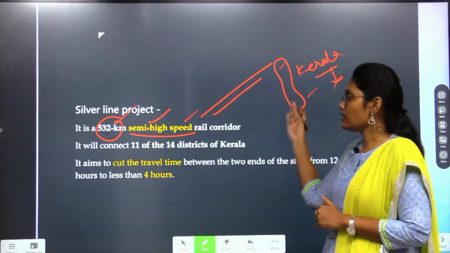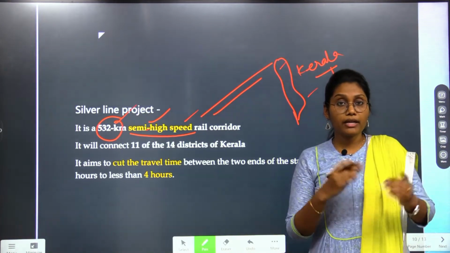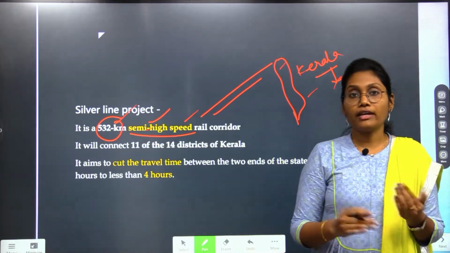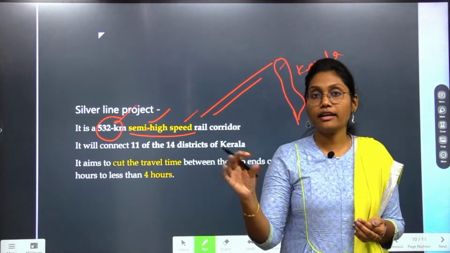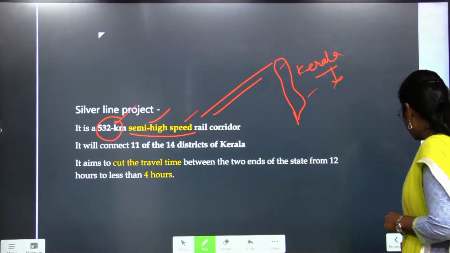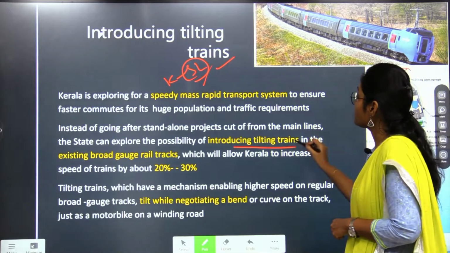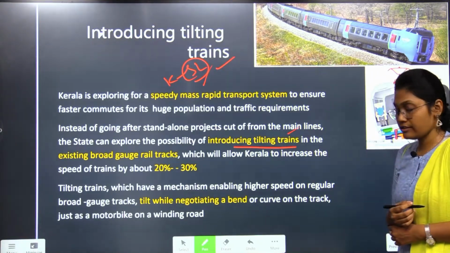So considering all these factors, our experts are suggesting to modify the mechanism of the trains instead of constructing straight lines of railway. So, the experts are suggesting to introduce tilting trains.